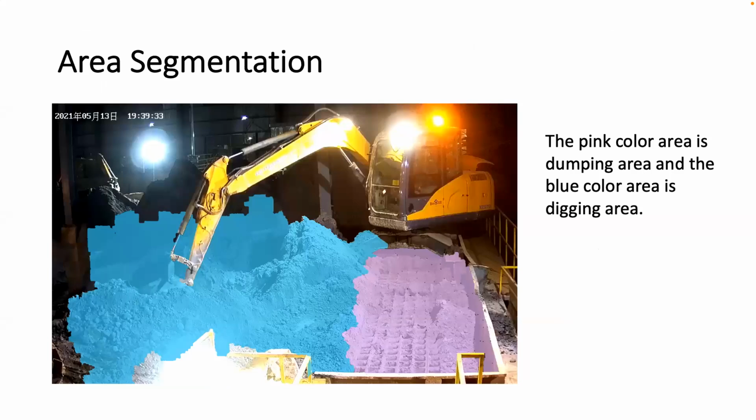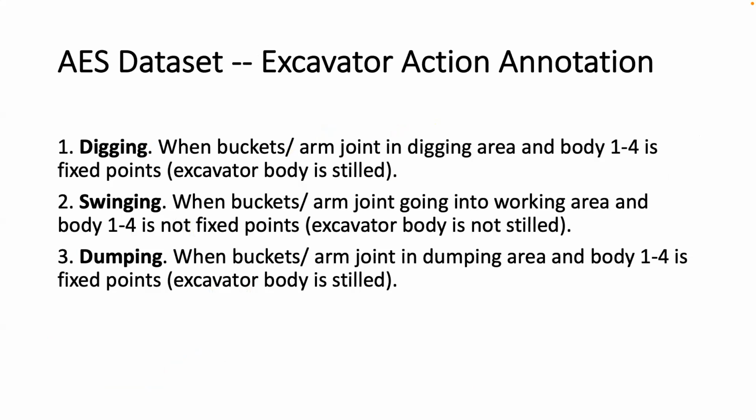A digging area is defined as the waste recycling area, which includes various toxic materials. A dumping area is a designated area to dump waste. Based on excavator key poses and area segmentation results, we define excavator digging, swing, and dumping actions as follows.